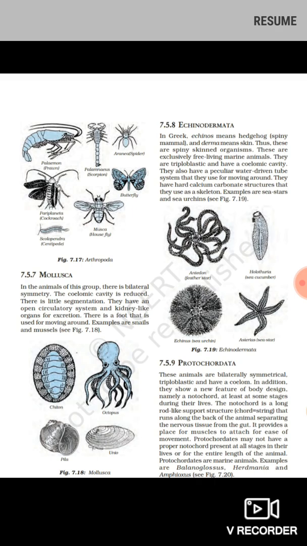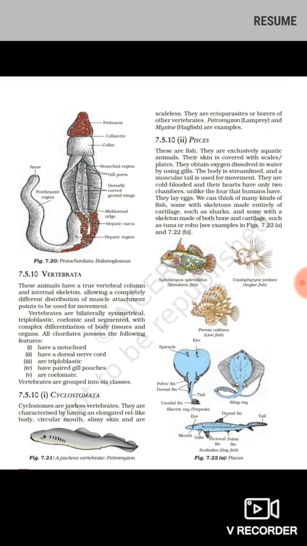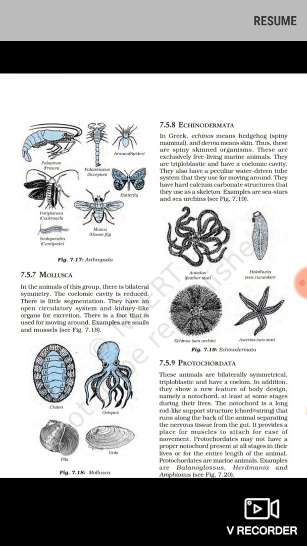Let us move more ahead. You will be finding Echinodermata. That is the next phylum. Echinodermata. Echinos means hedgehog, that is a spiny skinned mammal, and derma means skin.